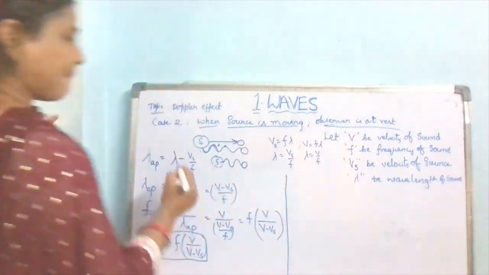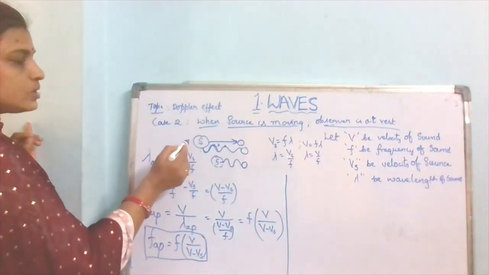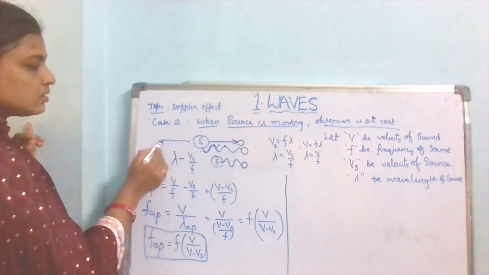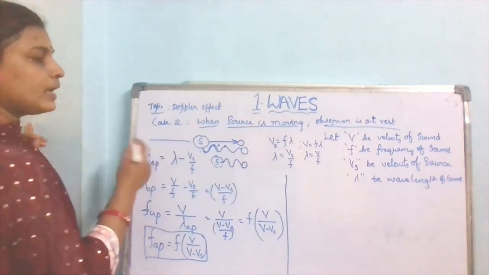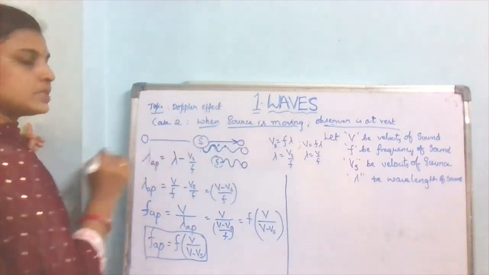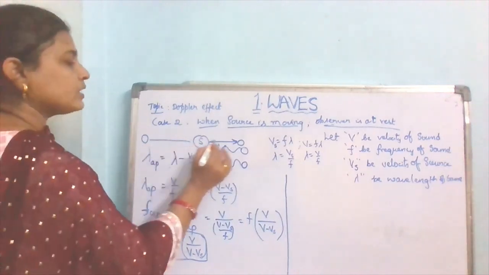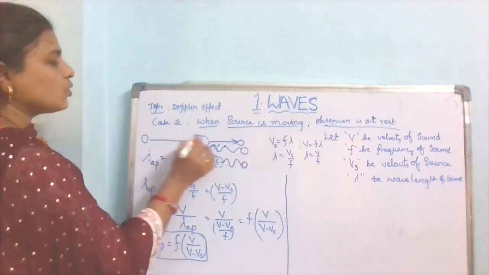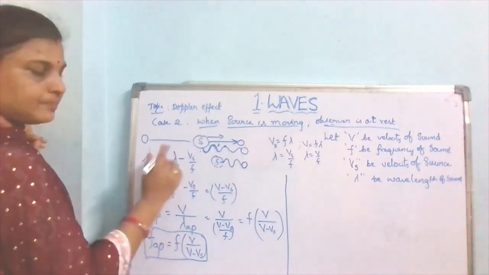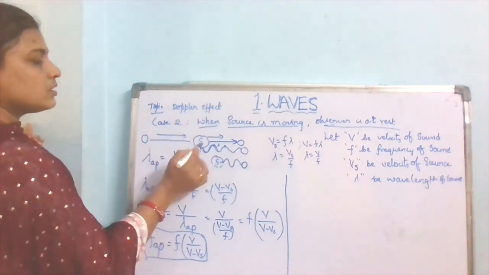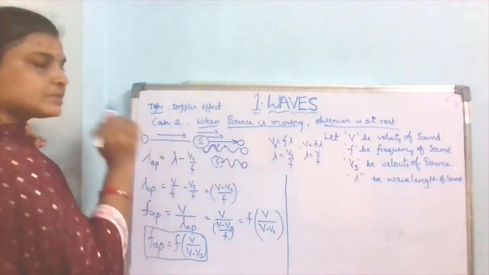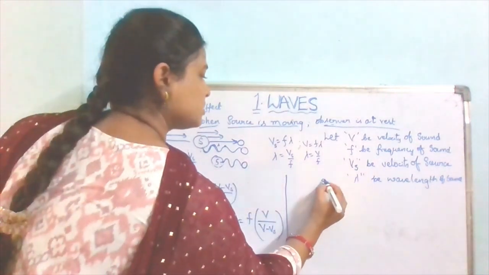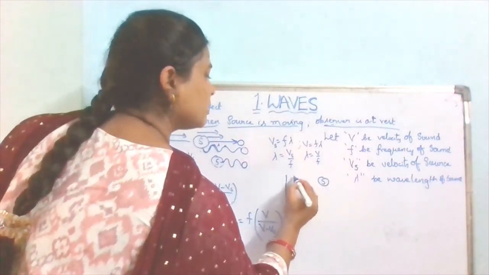Suppose the source is going away from the observer. Here also an observer is there, and the source is going in this direction. That means the source is going away from the observer.